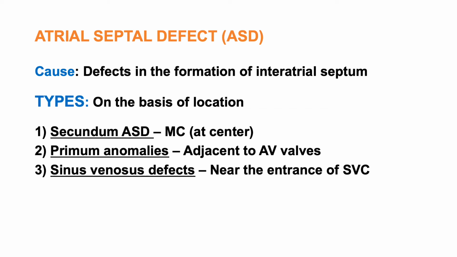Then we have primum anomalies, which are usually located adjacent to the atrioventricular valves. The third type is sinus venosus defects, which are usually located near the entrance of the superior vena cava. So on the basis of location, we have secundum ASD, primum anomalies, and sinus venosus defects.